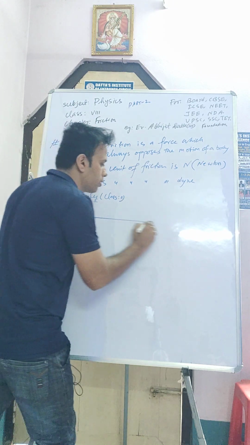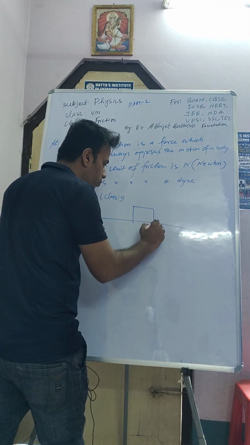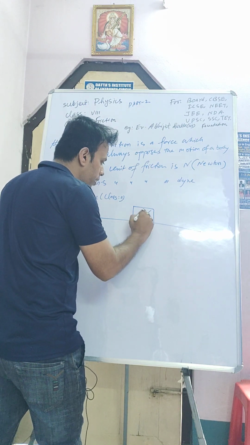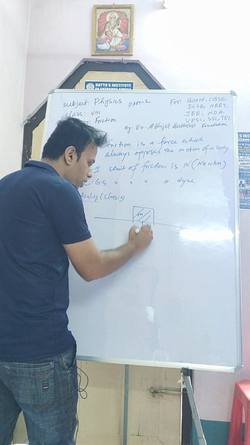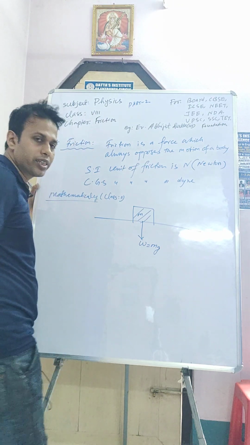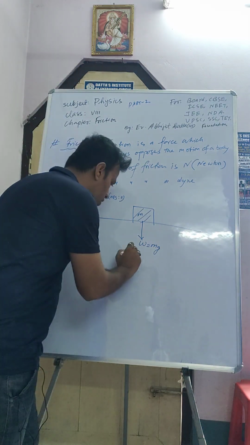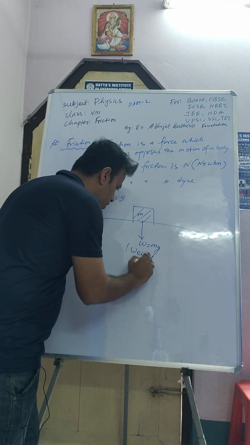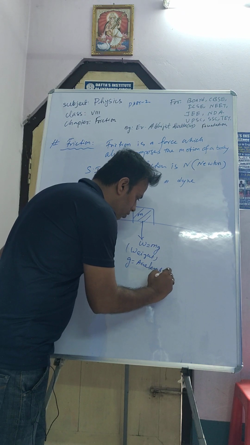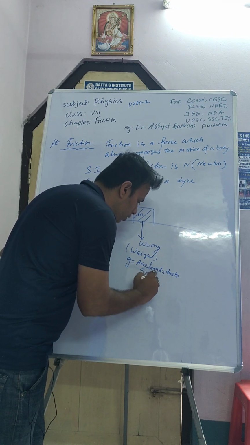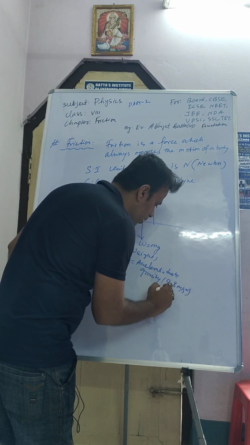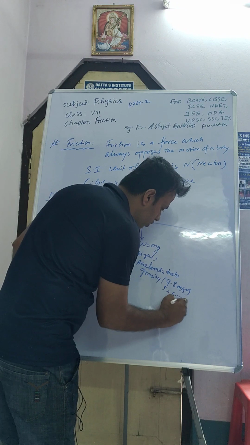What is friction? I am drawing one block. Suppose this is one block, and the mass of the block is M. Here the weight of the block will be acting downward, that is weight is mg. Mass into acceleration due to gravity is weight. G is acceleration due to gravity, and its value is 9.8 meter per second square in SI. You have to remember this.